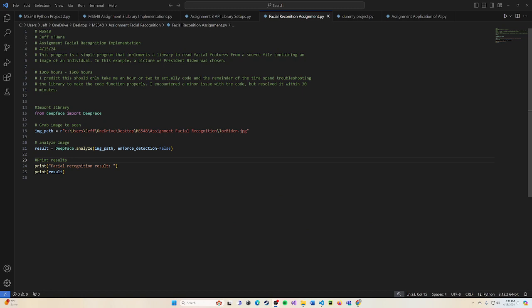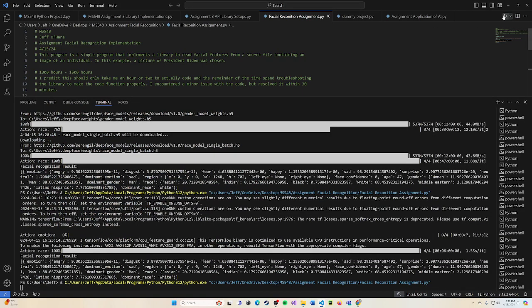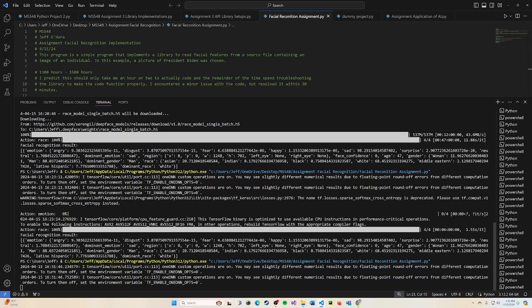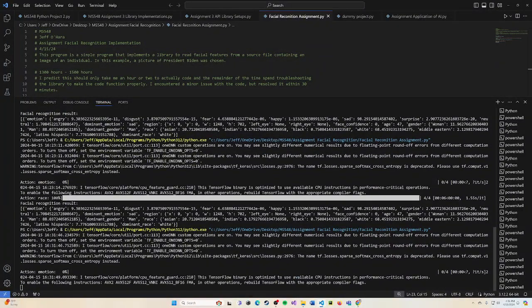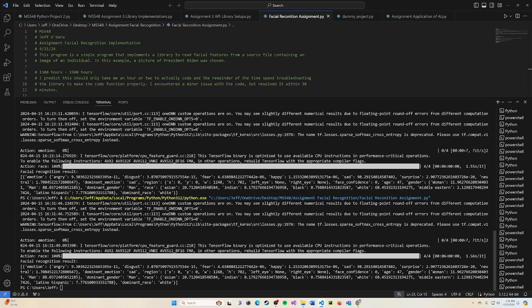If we go into our program, very little code to actually run the program. But when we do, we are computing, and we get at the very bottom down here, I will highlight some information.